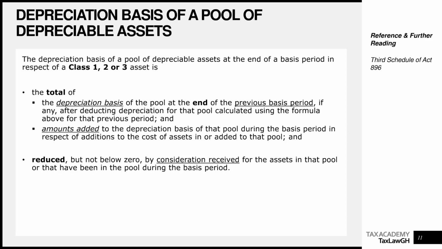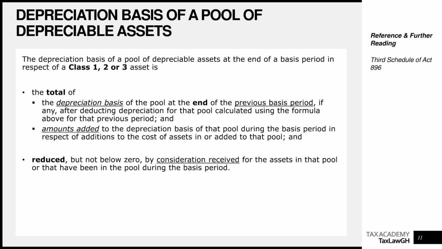What we mean here is that if for any reason you have realized or sold an asset in a pool during the basis period, you need to reduce the balance of the pool by the consideration and not the cost. Remember that when you acquire a depreciable asset, you add the cost of the asset to the pool. But when you realize an asset, you don't deduct the cost, you deduct the consideration received. In simple English, consideration received at the very basic level can be said to be how much money you received from selling the asset. Obviously, when you read the act, there are other ways of realizing assets apart from sale.